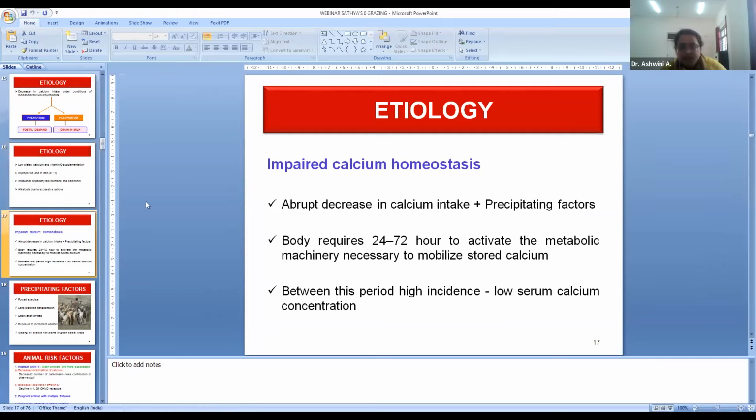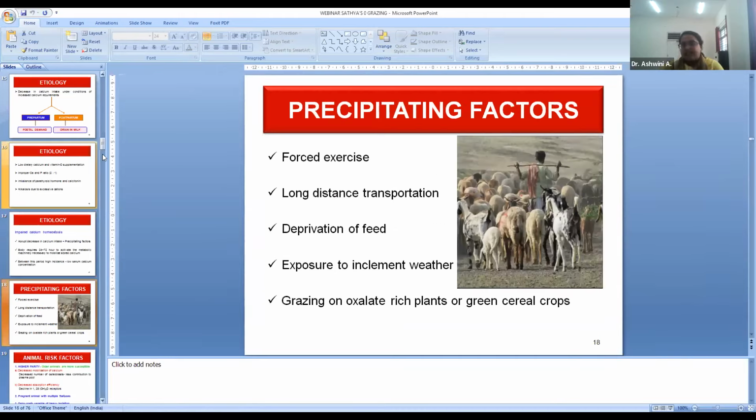And then impaired calcium homeostasis, as we saw earlier, and an abrupt decrease in calcium intake, combined with precipitating factors. What might be the precipitating factors? Forced exercise in late pregnancy, in late gestation, long distance transportation, deprivation of food, exposure to inclement weather, and grazing on oxalate-rich plants or green cereal crops.